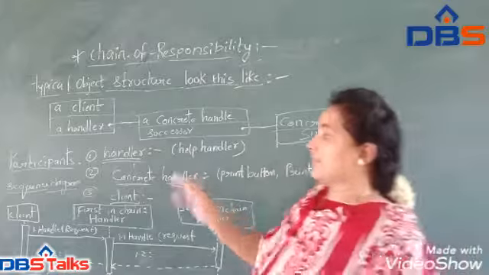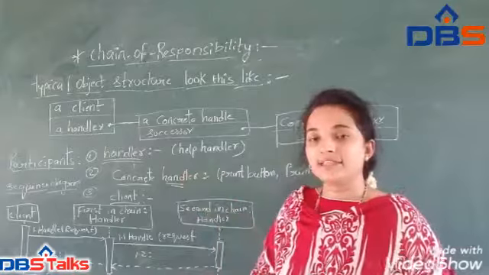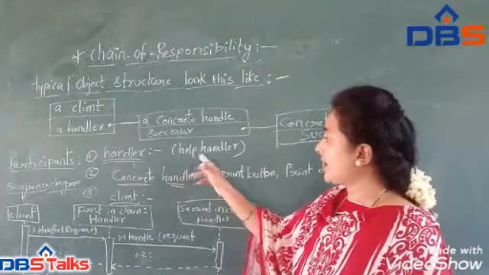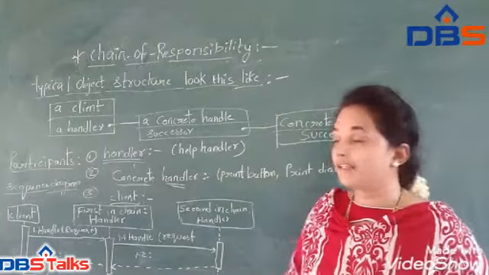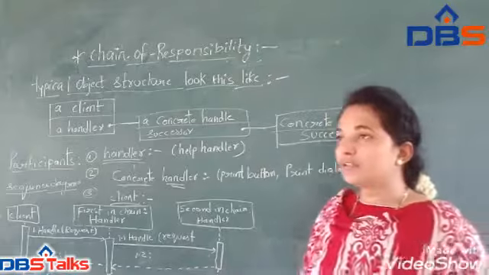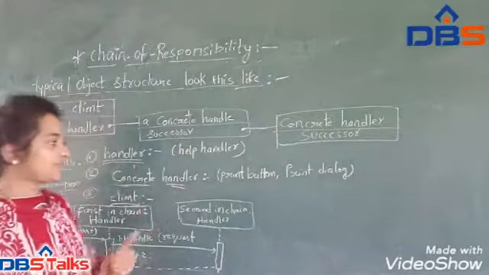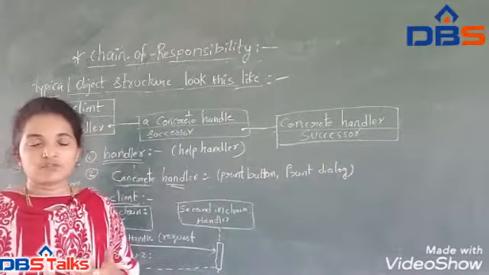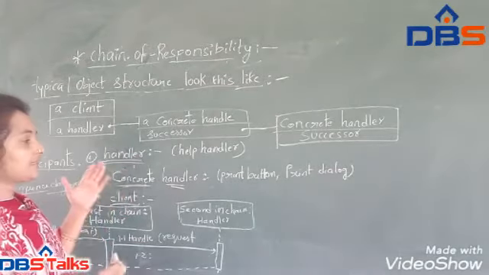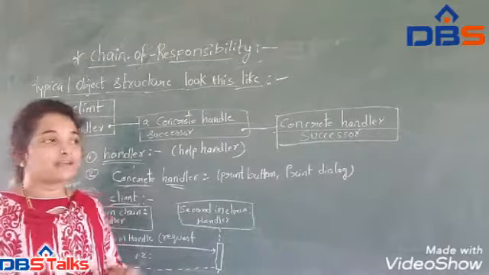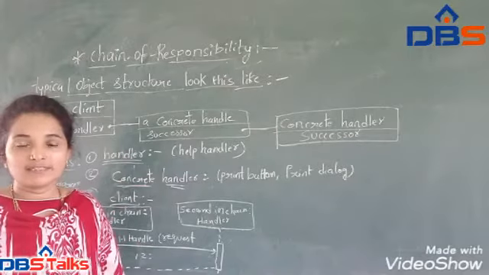So, coming to the participants. Who are the participants in the structure? We have the handler. Handler is nothing but the receiver, for example the help handler. Handler is defined as an interface, and whatever request comes from the client is passed to the concrete subclasses. So it acts as an interface, and the request taken from the client is passed to the subclasses, and it also implements the successor link.